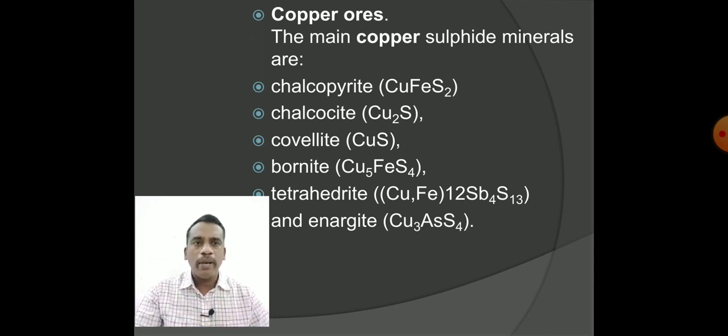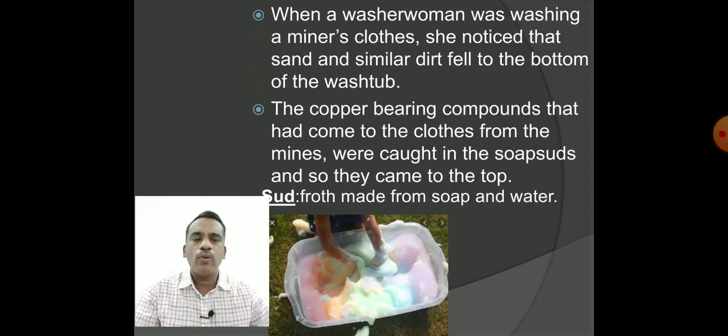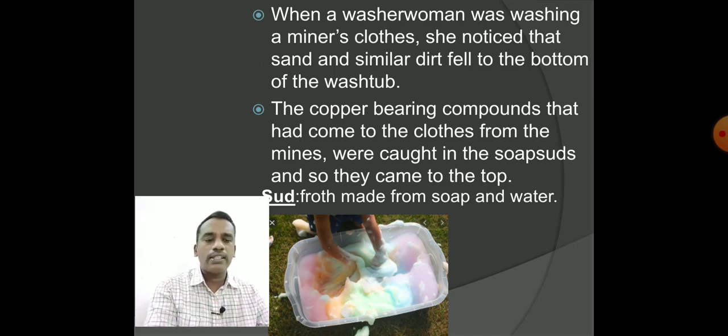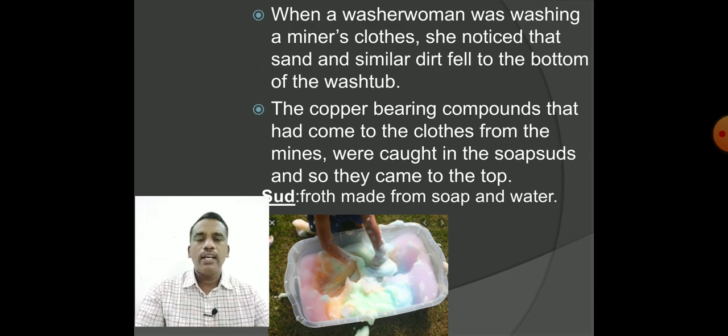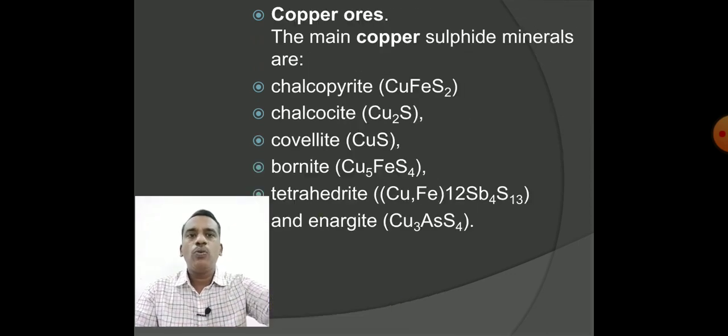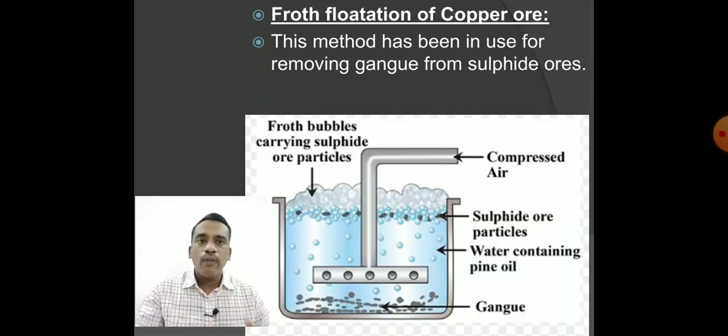Now, can you imagine where the sulfide ore is collected? Yes, the sulfide ore is collected in the froth. And where are the gangue particles left behind? The gangue particles are left behind at the bottom of the tub. That is, they are settling at the bottom of the container. Now, the froth flotation technique for copper is given in a scientific